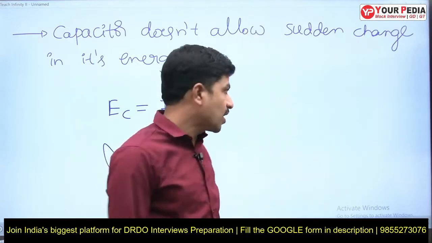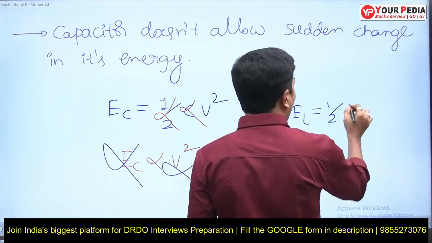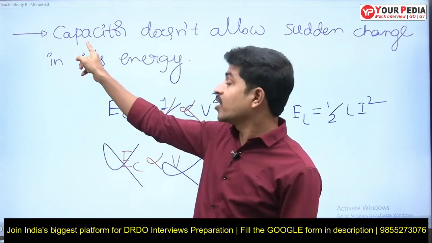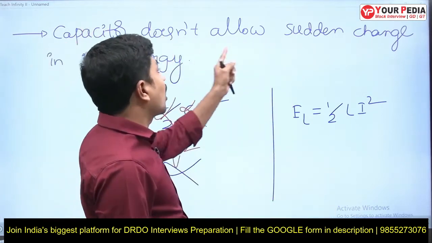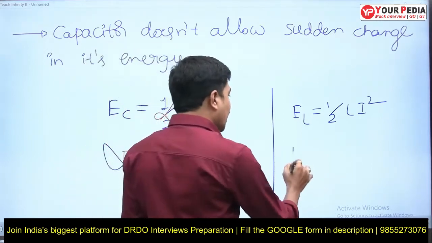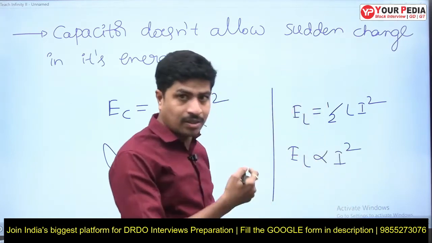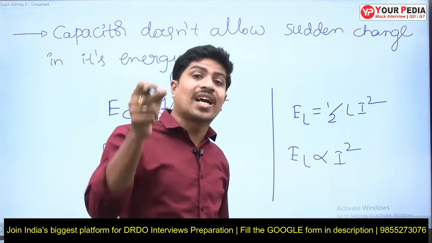If you take an inductor on the same grounds, what is the energy? Half L i square. What is the first statement? Energy of an inductor will not change suddenly. Inductor does not allow sudden change in its energy. But the energy of an inductor is going to depend on current. That's why there is a statement that inductor does not allow sudden change in its current.